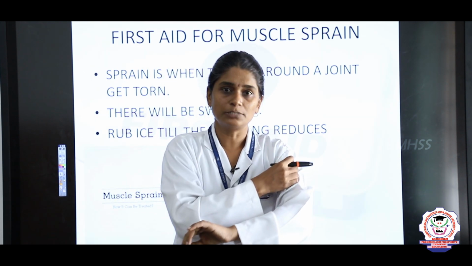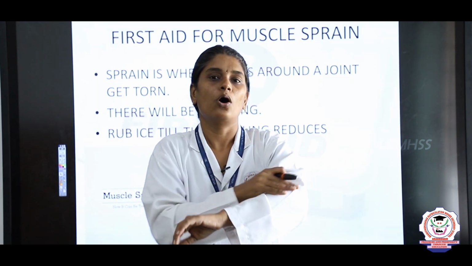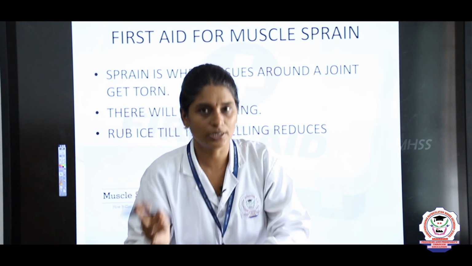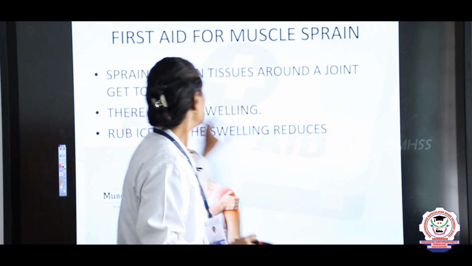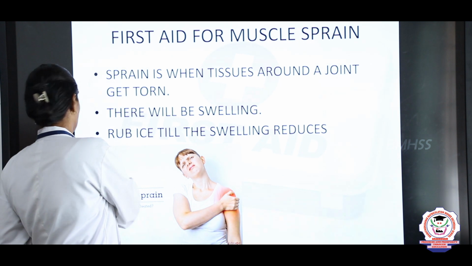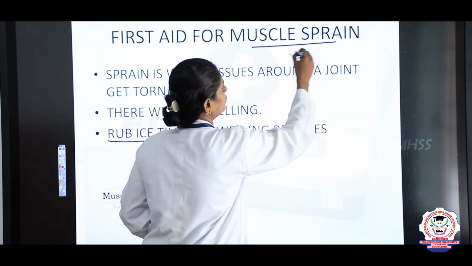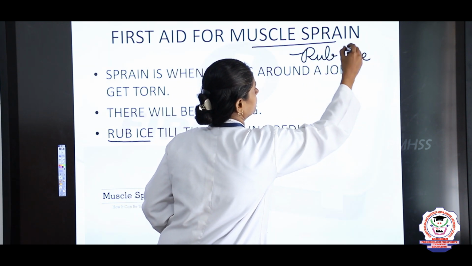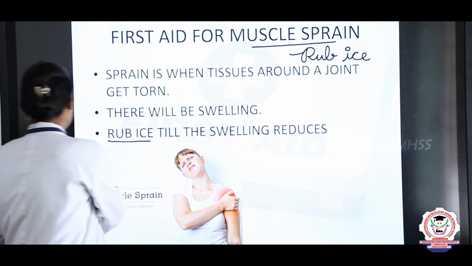So, when there is a muscle sprain, you have to rub ice packs on the muscles, but you should not rub the ice packs on the fractured part; you have to rub the ice packs on the muscle part. This is the first aid that should be given. So, for muscle sprain we have to rub ice on the muscles, right.